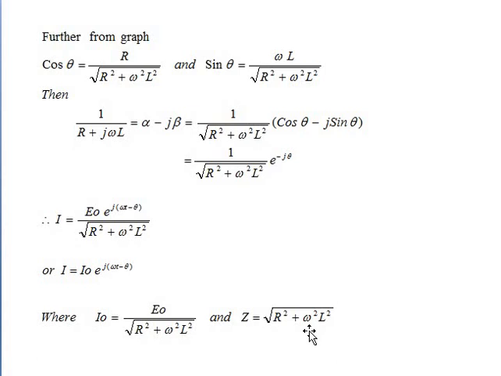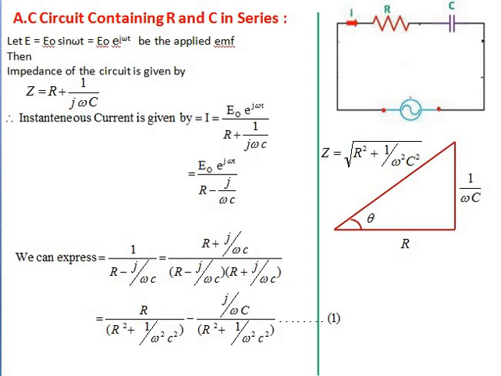Okay, in the next, an AC circuit containing resistance and capacitance in series. So in the previous slide we took a circuit containing resistance and inductor in series. Now resistance and capacitor in series, dear students.